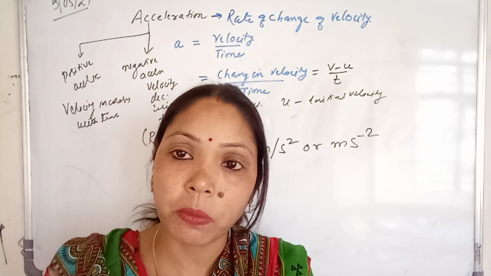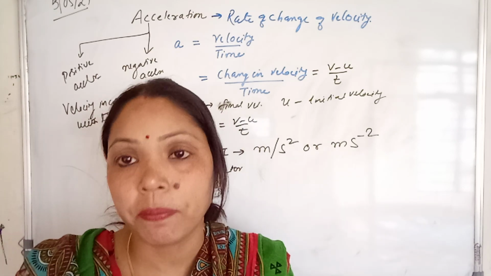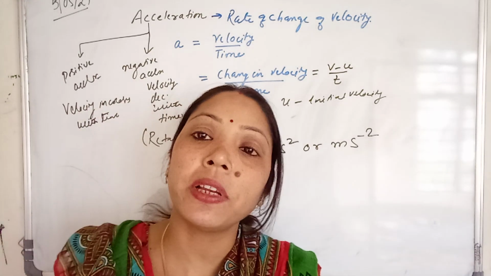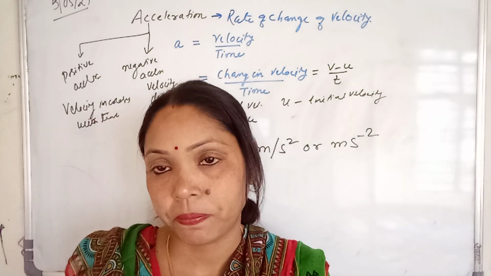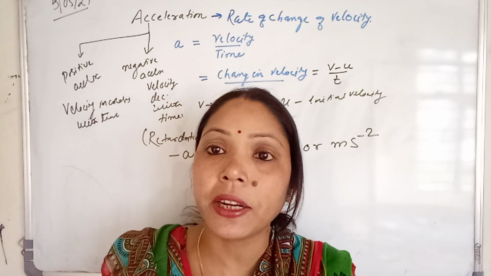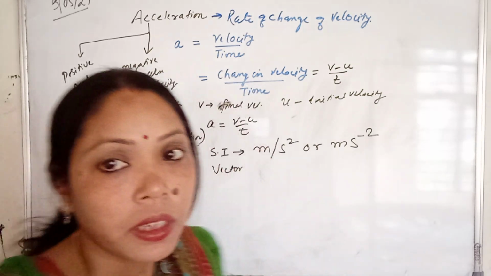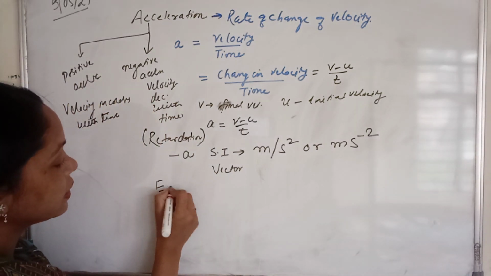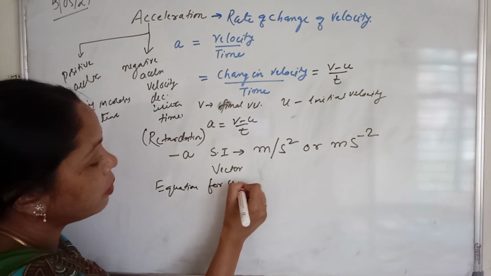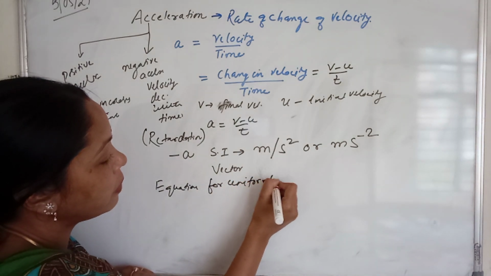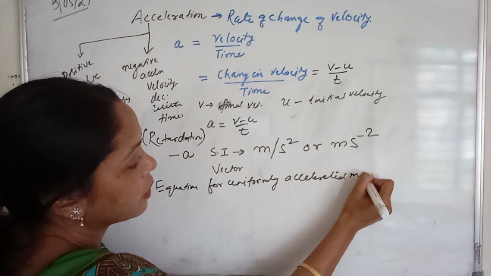Now, uniformly accelerated motion. Whenever the body is in motion and velocity changes equally in equal interval of time, then it is called as accelerated motion. So for uniformly accelerated motion, we have certain equations.